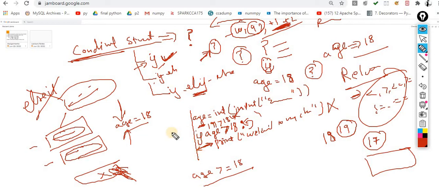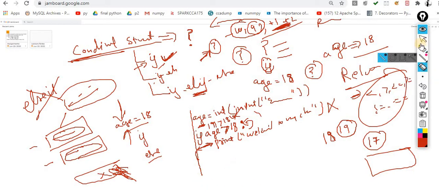What will I use? I will use the concept of if and else. Very simple funda: if your age is greater than 18, then welcome, else I am sorry. Very simple English terminology, there is no need for more explanation. Now how can I implement this else? Keep this point in mind.